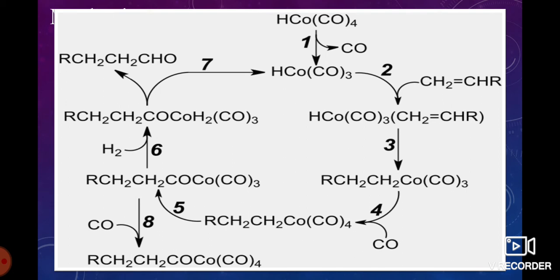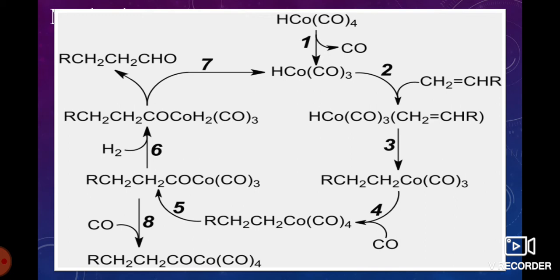From here, one CO group is added to the CH2 group, and the H group is added to RCH to form RCH2CH2Co(CO)3. In the next step, addition of a CO group takes place to form RCH2CH2Co(CO)4. Small c and small o represent cobalt.